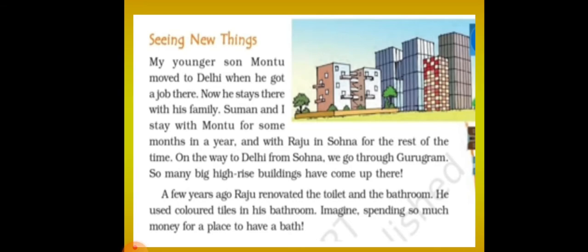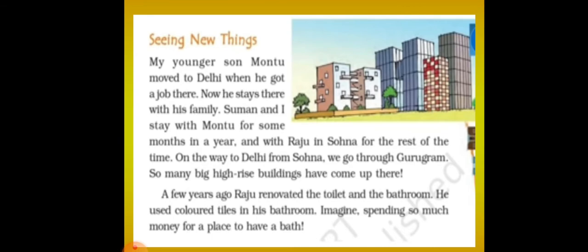Now after Raju's marriage, it is Montu, my younger son, who moved to Delhi when he got a job there. So now Chetan Das's second son got a job. He went to Delhi city. So when he got the job, he went to Delhi. Now he stays there with his family.